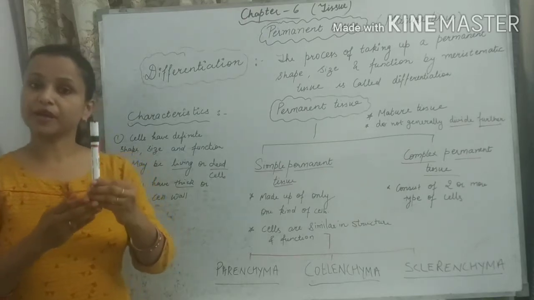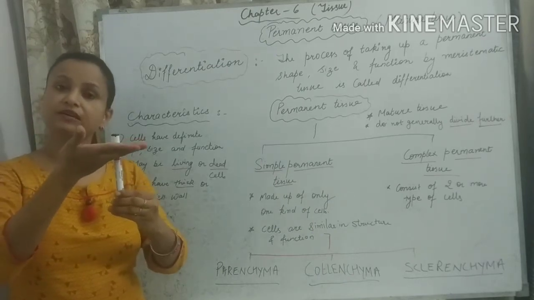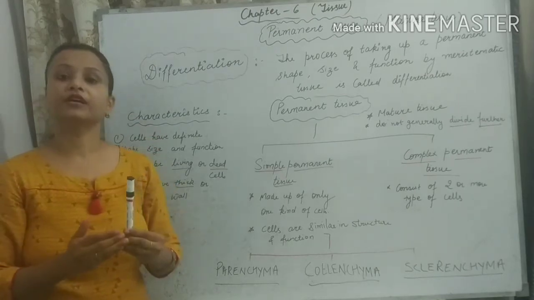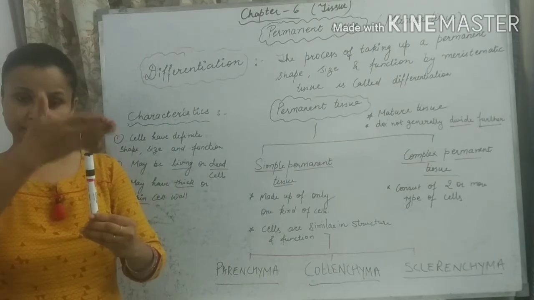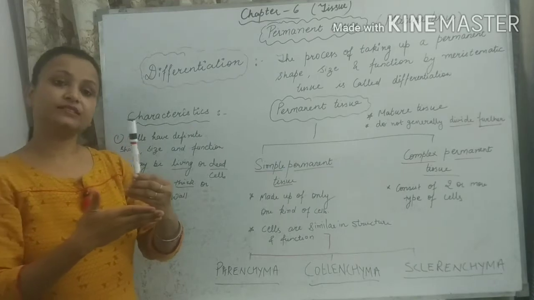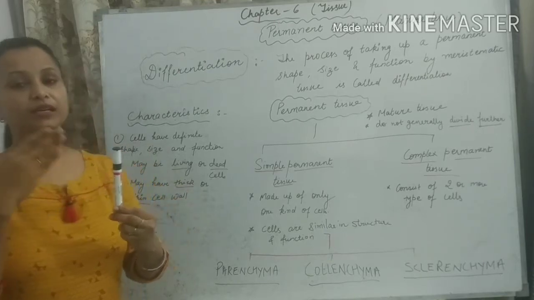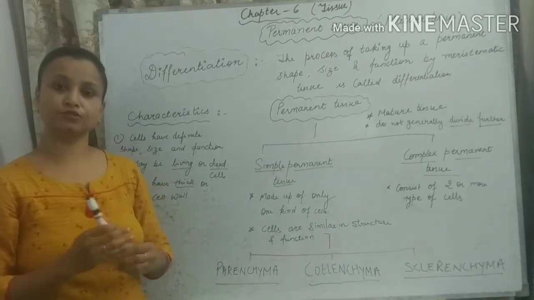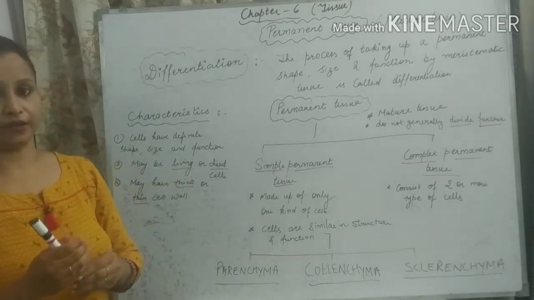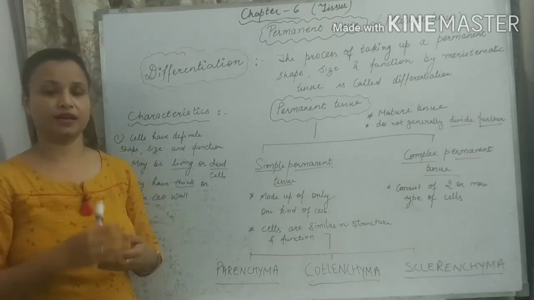So if we cut the plant stem perpendicular to the central axis, this section is known as a transverse section. And if we cut the stem vertically along the central axis, this section is known as a longitudinal section. Generally we take these two sections to study the different kinds of cell structure and cell shape under the microscope. You can see on the screen how these sections look.